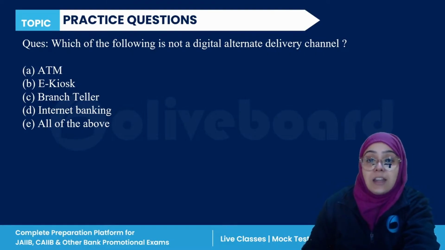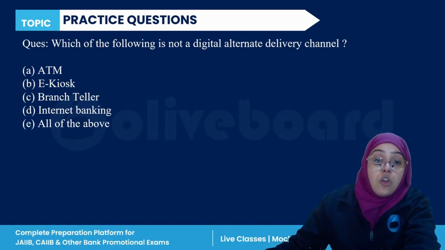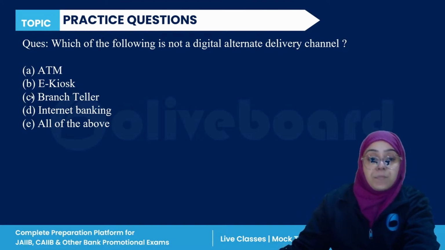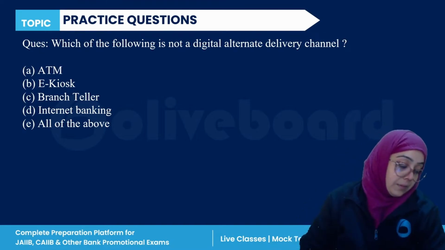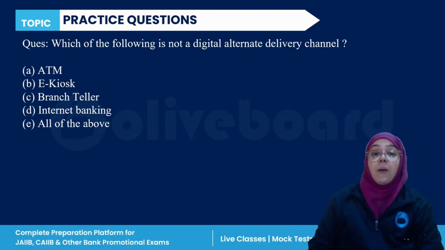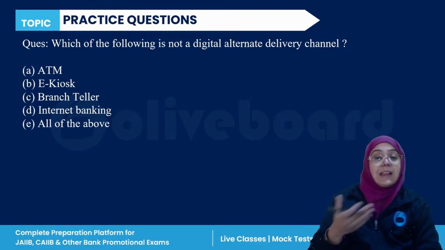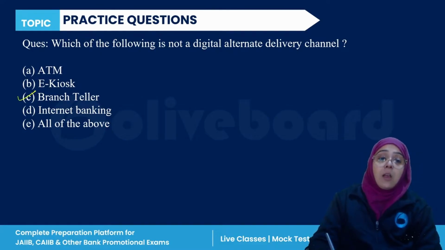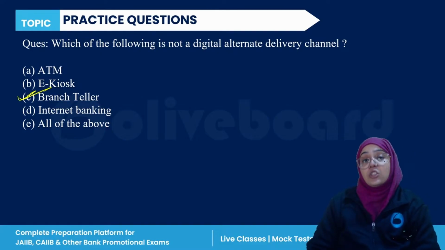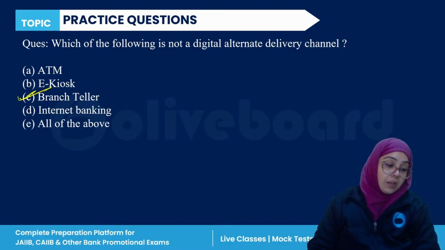Yes, ATM is digital. Branch teller is not digital, right? So branch teller is the correct answer.